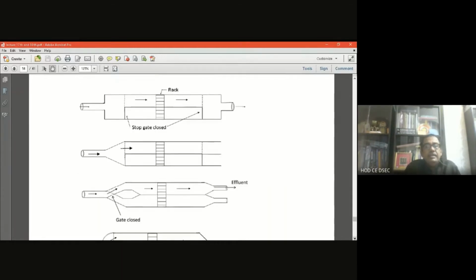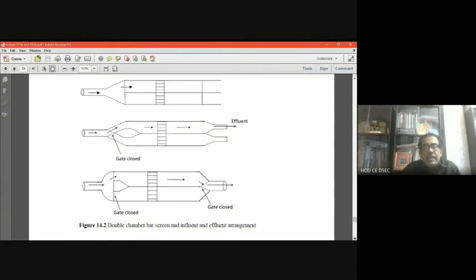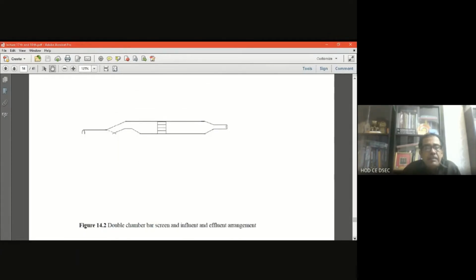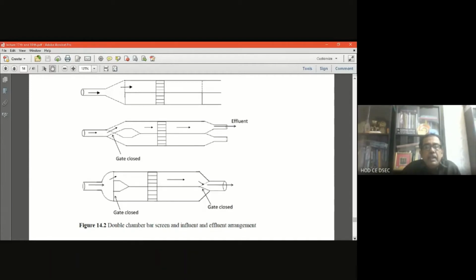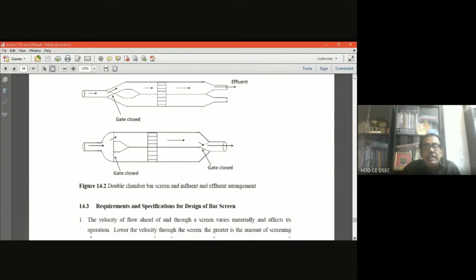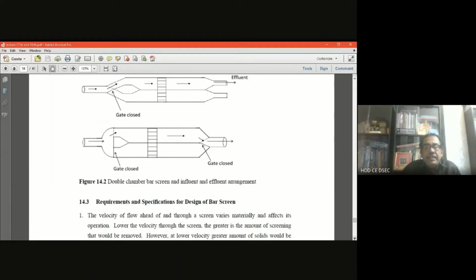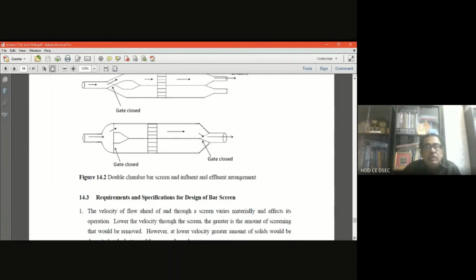Now this is the convergence and divergence I have shown you. You see, when the gate is closed for maintenance purposes, that gate provision is also there, as we were discussing regarding maintenance. Both side gates are closed when the screenings are being maintained properly. Here is the double chamber bar screen and the influent and effluent arrangement. Double chamber, you see the double chamber I have shown you.